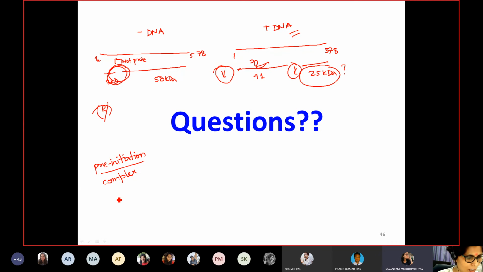Yes, ma'am. So the most important part for any bacterial protein to be formed is the formation of the pre-initiation complex. So what is the pre-initiation complex? You have the 30S ribosomal part, then you have mRNA.